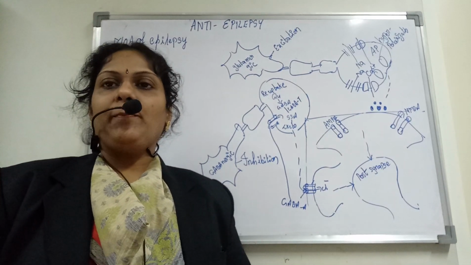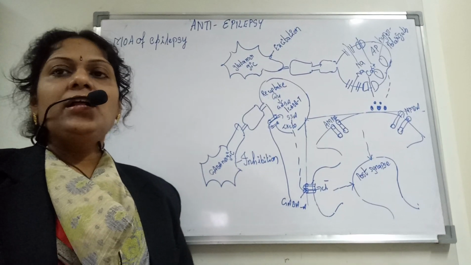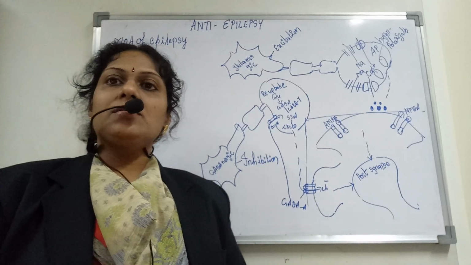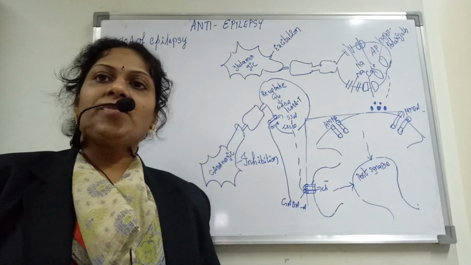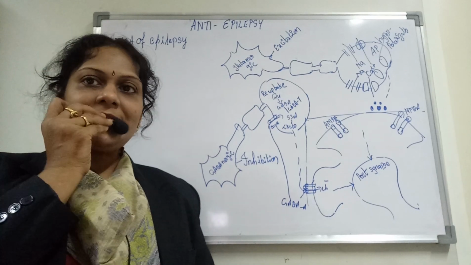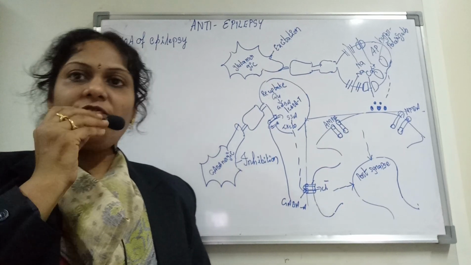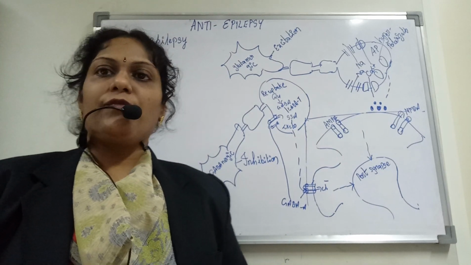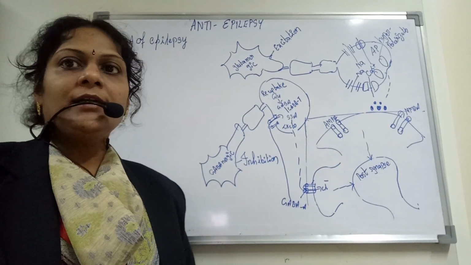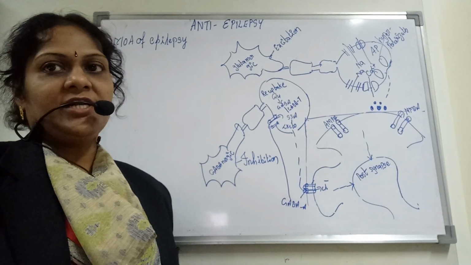In the first part of epilepsy, we saw the introduction and also the related causes and the symptoms which may arise due to epilepsy. And today we'll see about the mechanism of action, how it happens, and what types of drugs can be used so that epilepsy can be controlled.